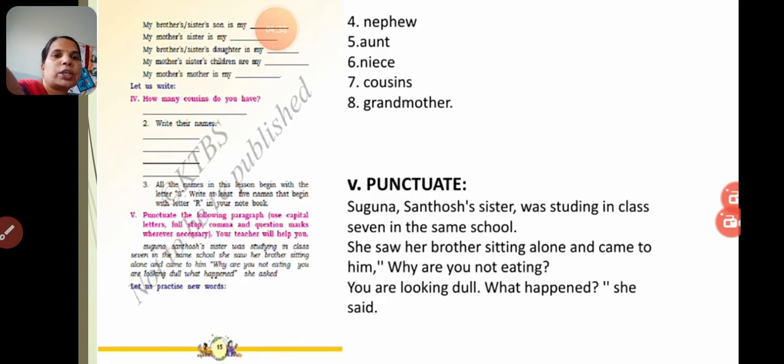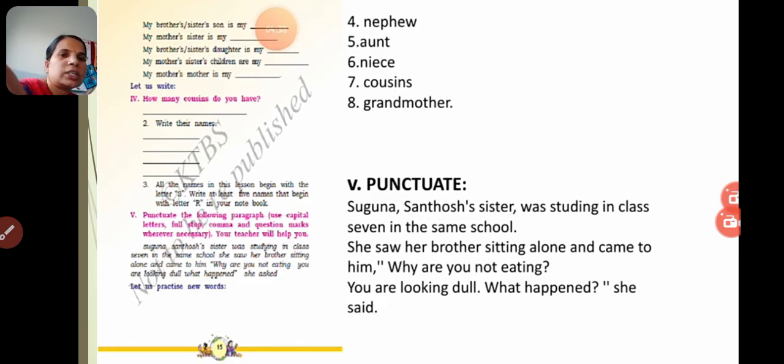And the punctuation down. Suguna, Santosh's sister, was studying, spelling, Y is missing there, studying in class 7 in the same school. She saw her brother. There is a full stop after the school. She saw her brother sitting alone and came to him. Why are you not eating? You're looking dull. What happened?